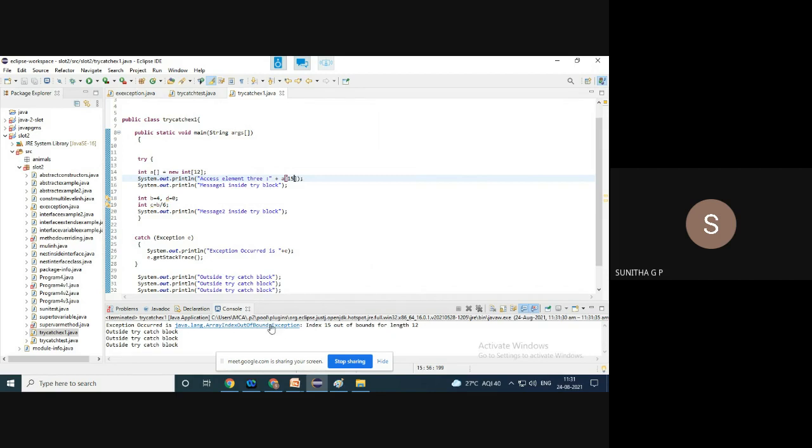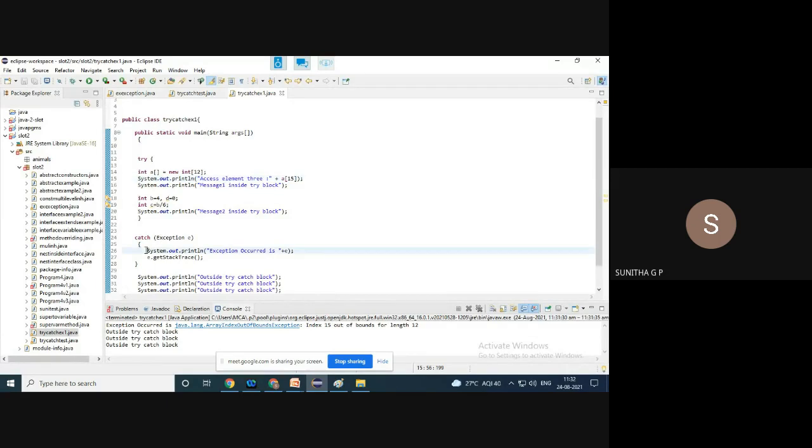And why am I getting this message? Because here Exception is a general class. It will handle any type of exception. So e is the object of this class, and it has the description of this exception. Since I have printed this, it will describe what type of error has occurred. And e.getStackTrace means why it has occurred, that information. Index 15 out of bounds for length 12: it is telling that you have taken an array of size 12, but you are trying to access element 15.